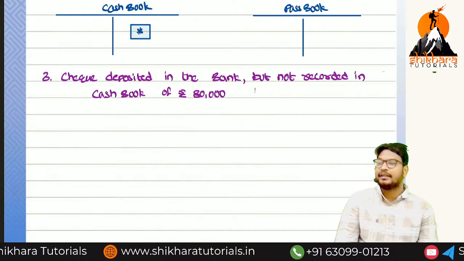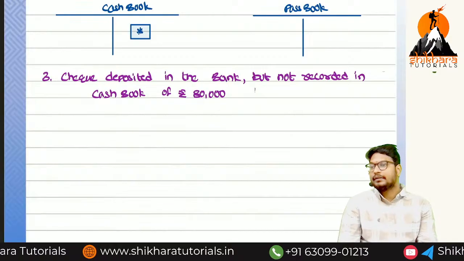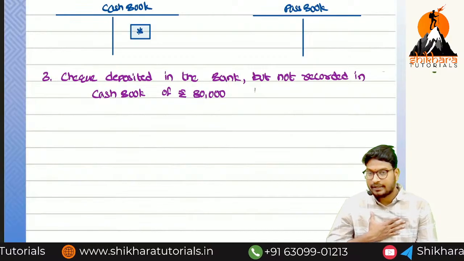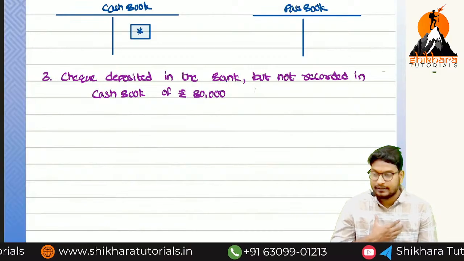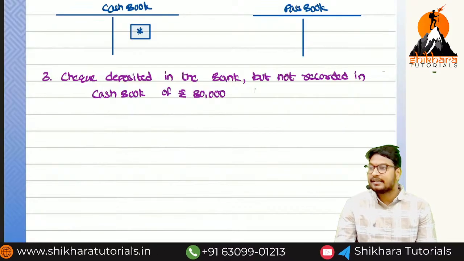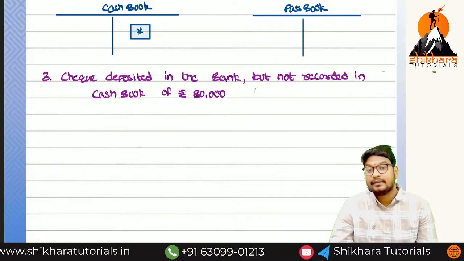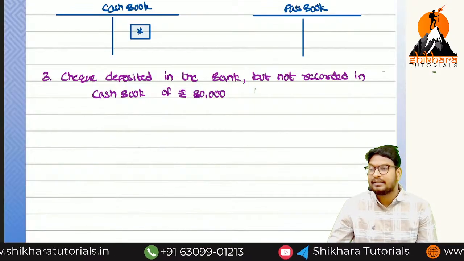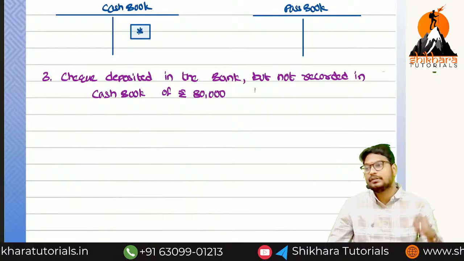What is happening here? Who has not recorded? We have not recorded, but the bank recorded. That means it is recorded in the passbook. Deposit means which side, debit side or credit side? Deposit means it is a receipt, so we have to record in the passbook, credit side.